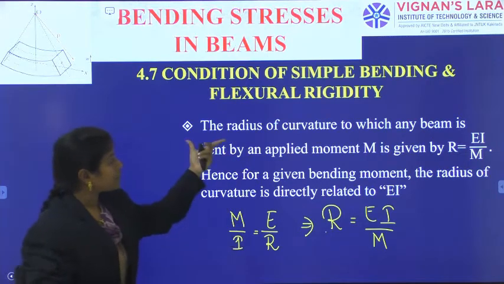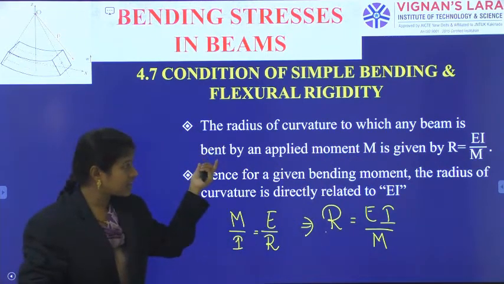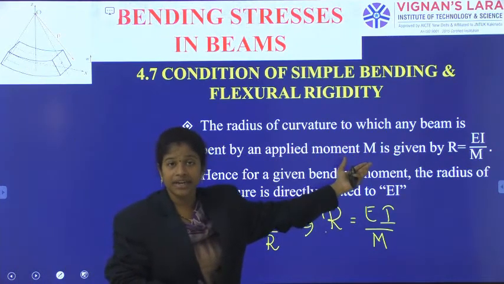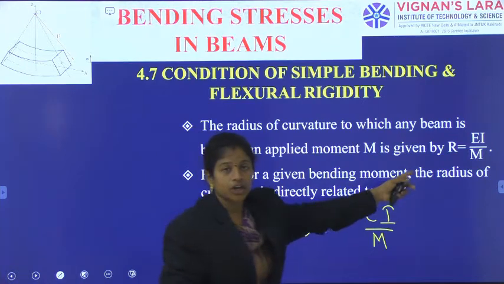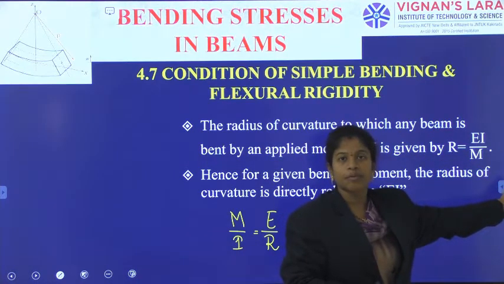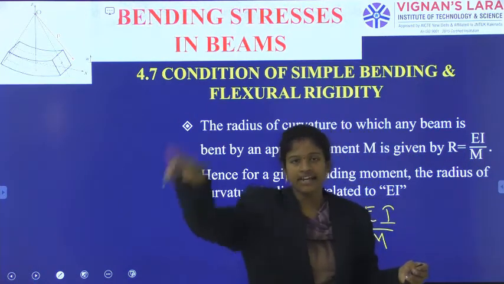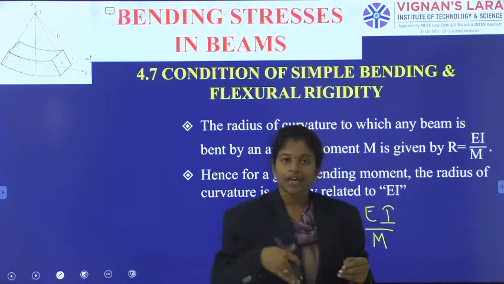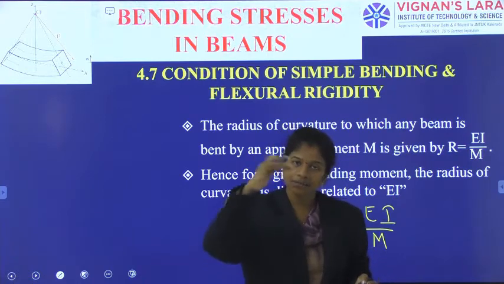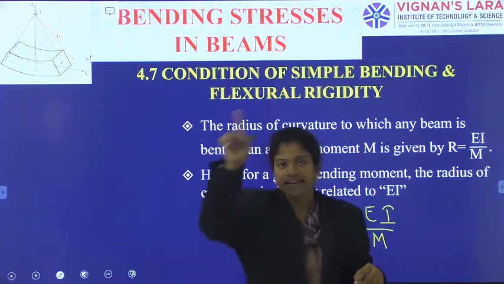The radius of curvature to which any beam bends by the applied moment capital M, that R is equal to EI by M. When we know how much moment I am applying, based on that moment it will take the corresponding radius.